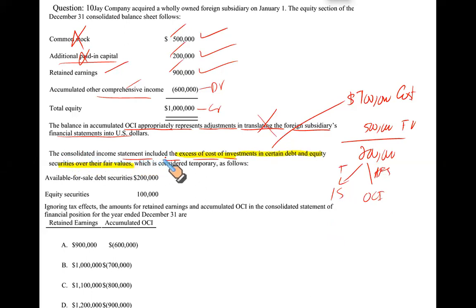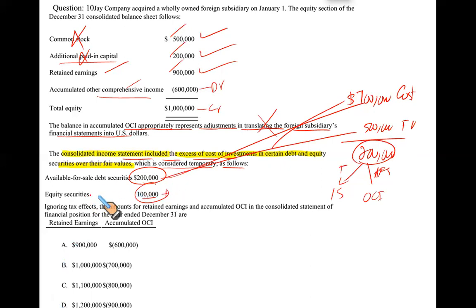Now look at this information. The consolidated income statement included the excess of cost of investment in certain debt and equity securities over the fair values, which is considered temporary, as follows. Available for sale debt securities: the cost was more than the fair value by $200,000. And second, equity securities: the cost was more than the fair value by $100,000. Now, this is important, gentlemen. Again, this point says the consolidated income statement included both of these things.